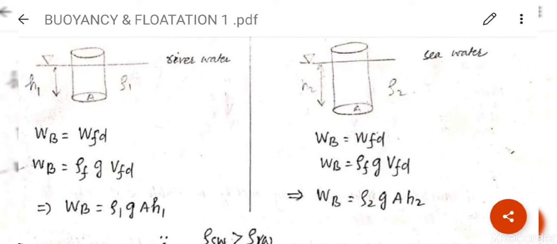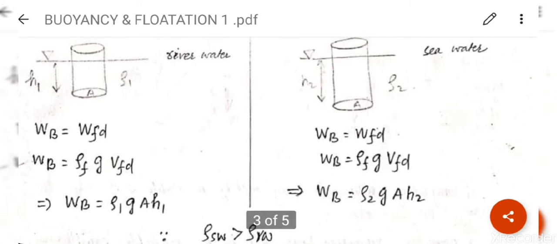We know that the weight of the body is equal to the weight of fluid displaced, which is rho g into the volume of fluid displaced. So the weight of the body is rho 1 g A H1, where rho 1 is the density of river water and H1 is the height immersed in the river water by the body. Clear? So rho 1 g A H1.